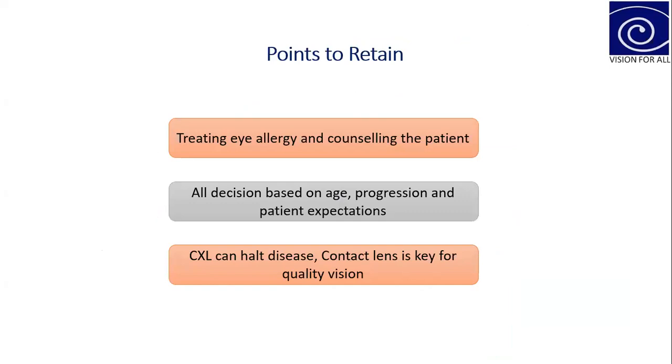So the point to remember from this algorithm: treating eye allergy and counseling the patient is the most important part. The decision which you will make depends on the patient's age, progression, and the patient's expectation. Corneal cross linking can stop the progression or halt the disease. However, contact lenses are the key for the quality of vision. So even after CXL, contact lenses are the only option to give a good quality of vision. So I'm done with my presentation.